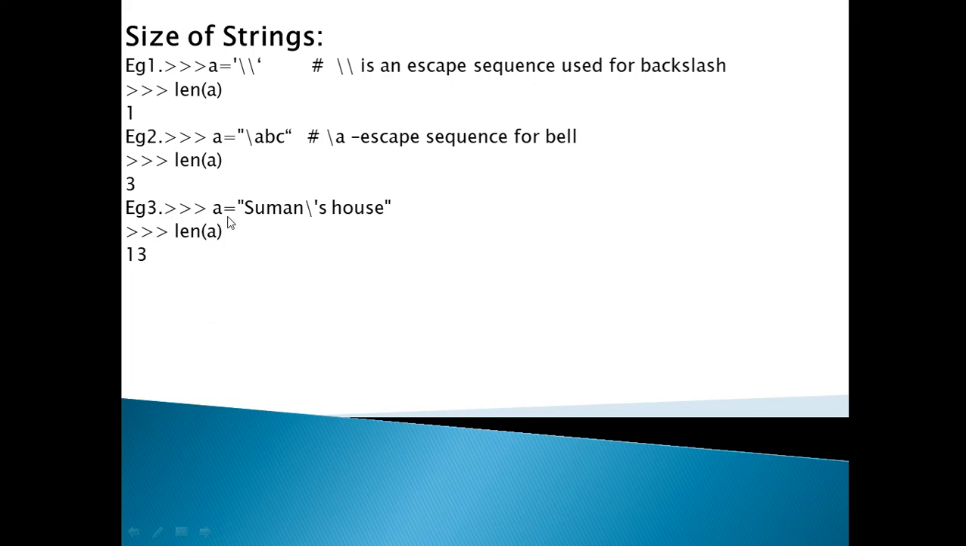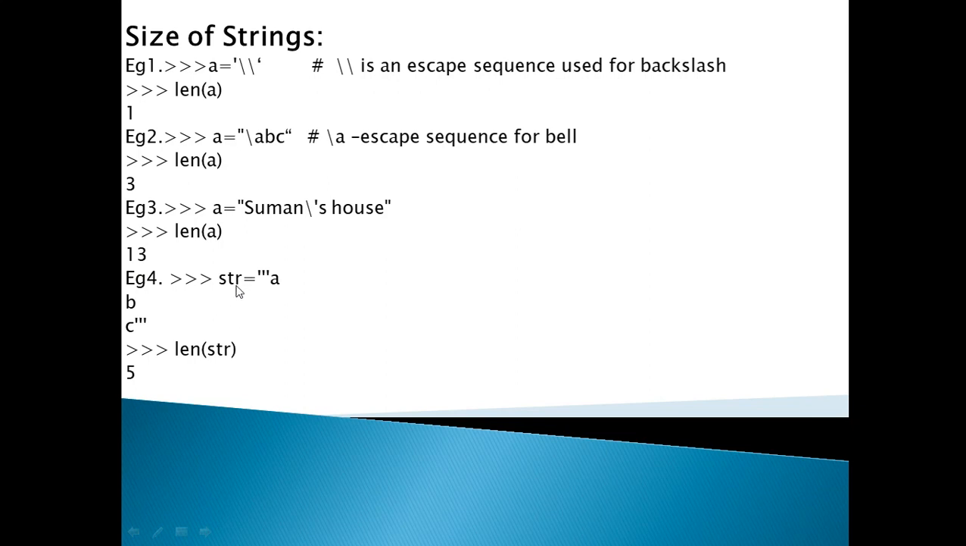Third example is a equal to Suman\'s house. SUMAN, there are 5 characters, then the apostrophe, with the help of the backslash, is the next character. So 1, 2, 3, 4, 5, and this whole backslash and single quote is one character, so it will be 6. Then S is 7, space is 8, then 9, 10, 11, 12, 13. So the length of a would be 13. In this way you can find out the size of the string.